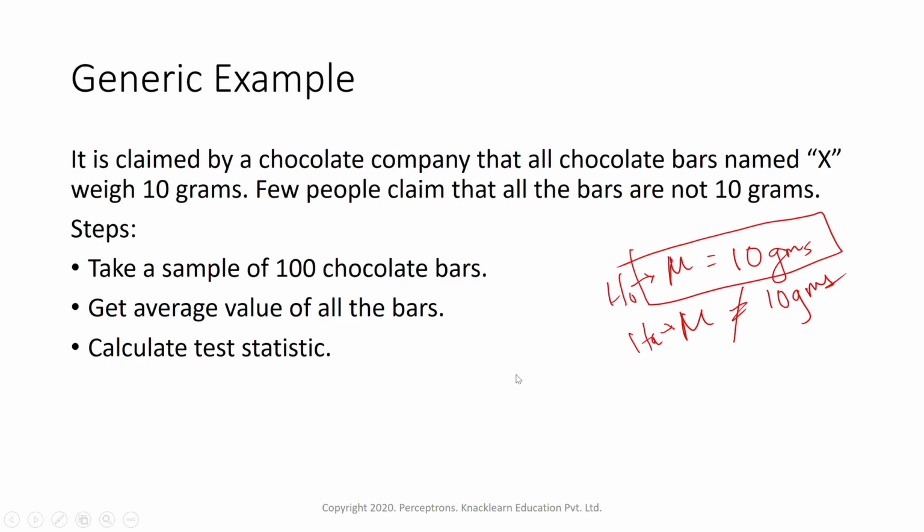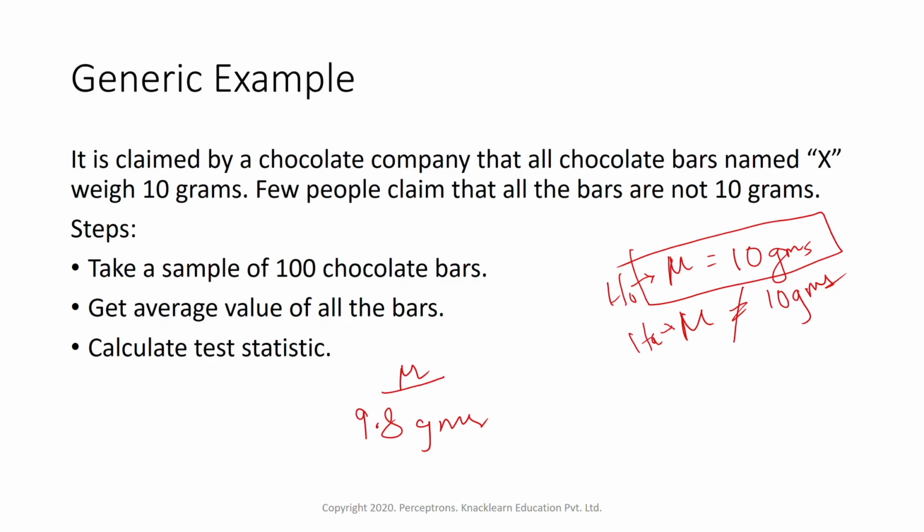Suppose we did a test statistic and got an average value near 9.8 grams. So we took 100 chocolate bars, did the test, and after doing the test statistic we got that the new mu, the average, is actually 9.8 grams. In this case it is not 10 grams, but it is near 10 grams.